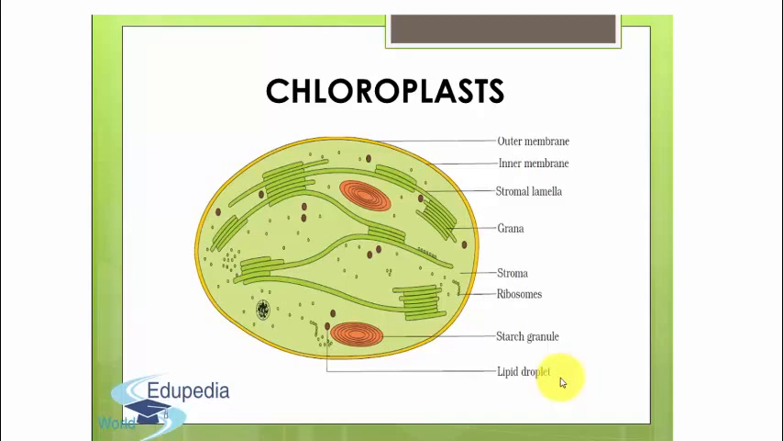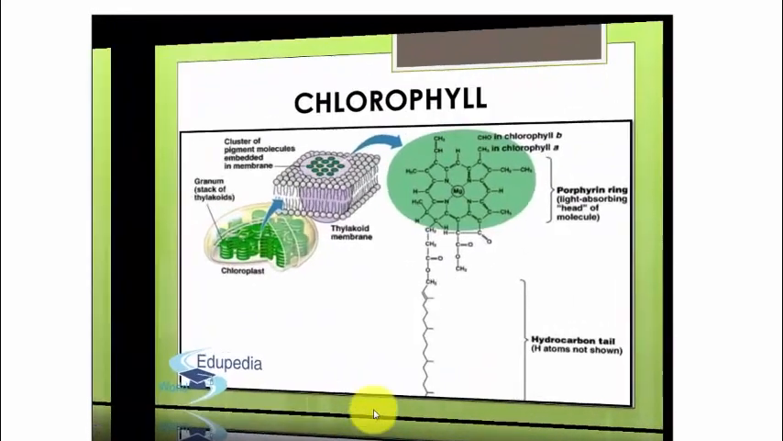Other structures present in chloroplasts, you can see in this image: this chloroplast contains the outer membrane and this is the inner membrane of the chloroplast. Here is the stroma lamellae and this is grana. This is stroma where dark reaction occurs. These are ribosomes. This is starch granule and this is the lipid droplet.